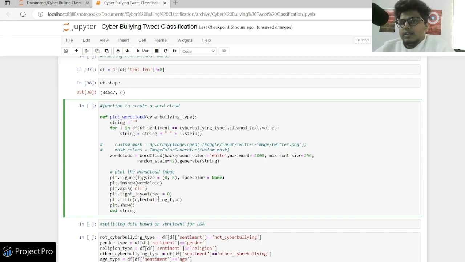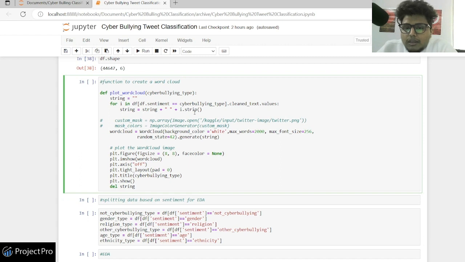So when you visualize a word cloud, a word which has more frequency will have a bigger size in it, right? So I made a function, and I have to do it for all the categories. I'm planning to do it for each particular sentiment, and we have around 6 sentiments. One option is to run this function and the plotting function again and again. But if you have to do it again and again, there's no point of coding, right? When you're coding, the purpose is that you do it once and use it again. So I have made a function, and later whenever I have to make a word cloud, I'll call this function, pass a particular category, and it will make the word cloud for it.